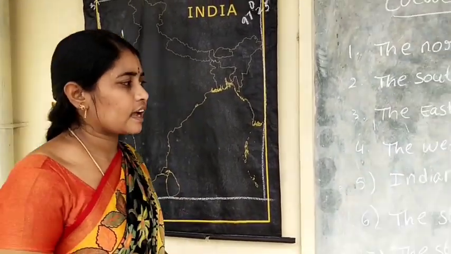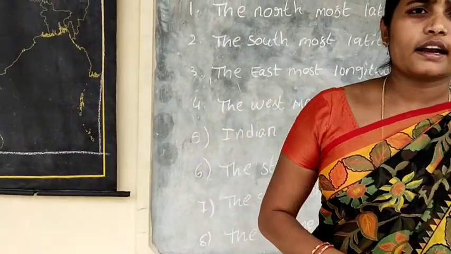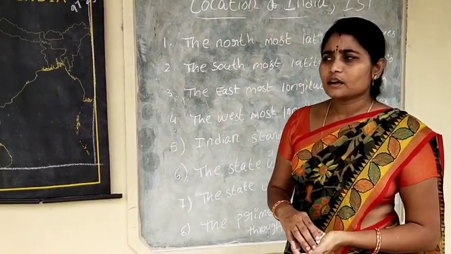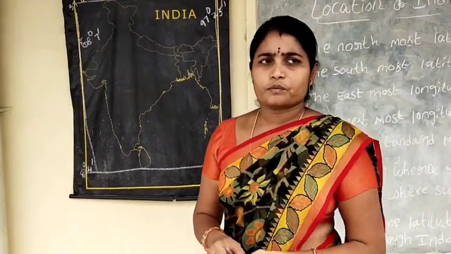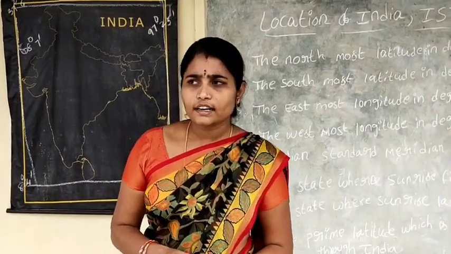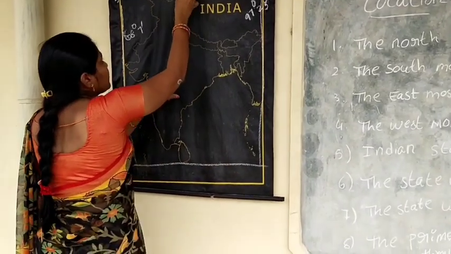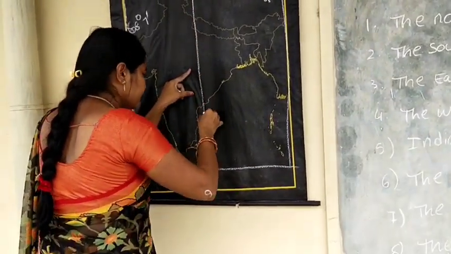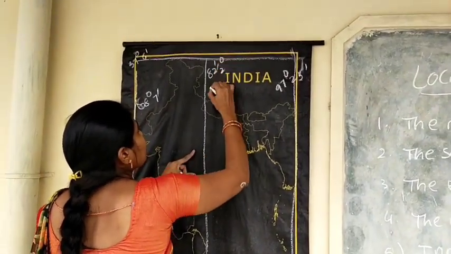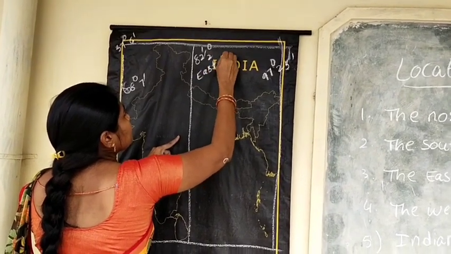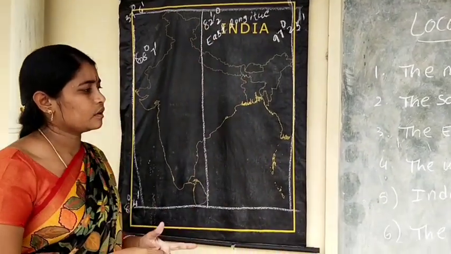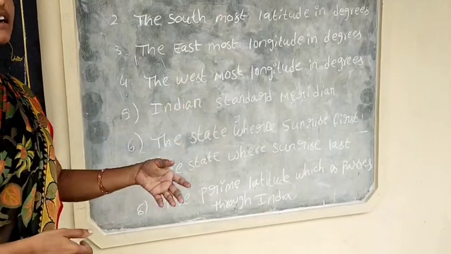Next one is Indian Standard Meridian. What is our Indian Standard Meridian? 82.5 degrees east longitude is our Indian Standard Meridian. Due to time confusion, every country takes a standard meridian. India takes 82.5 degrees east longitude as our Indian Standard Time.